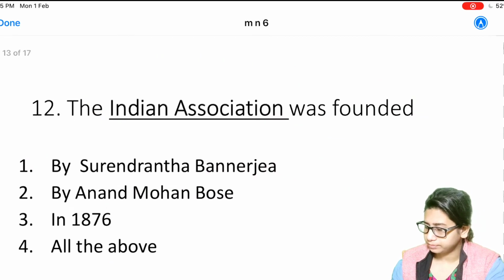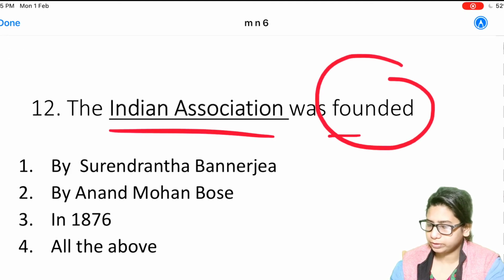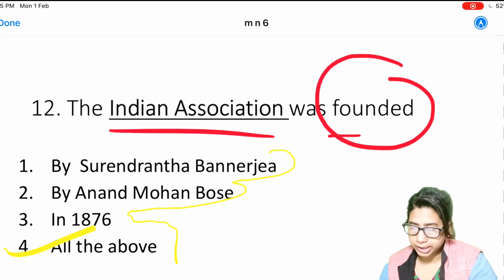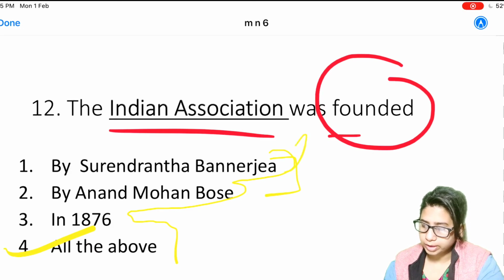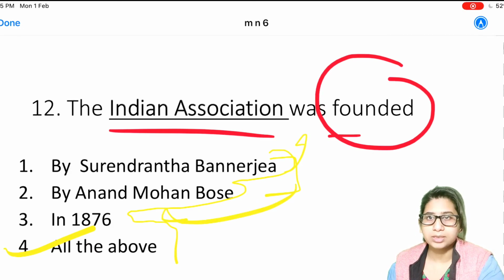Next question is, the Indian Association was founded by whom? Options are Surendranath Banerjee, Anand Mohan Bose in 1876, all the above. So all of them are correct. These two people formed this association in the year 1876.